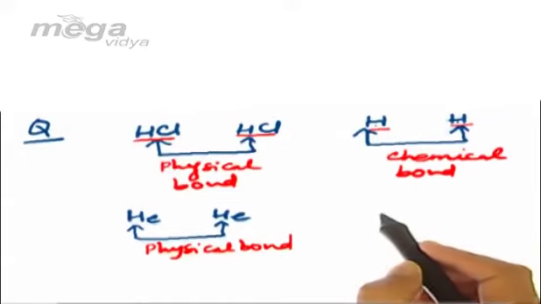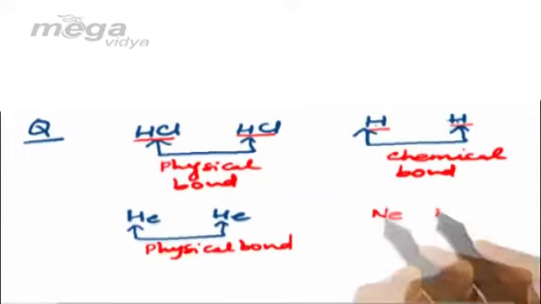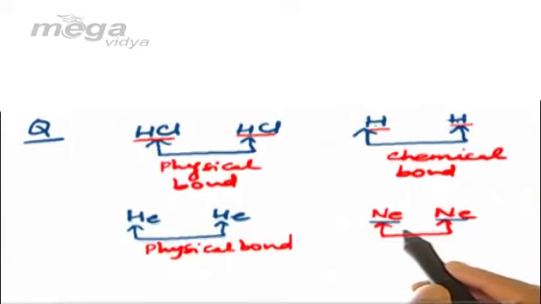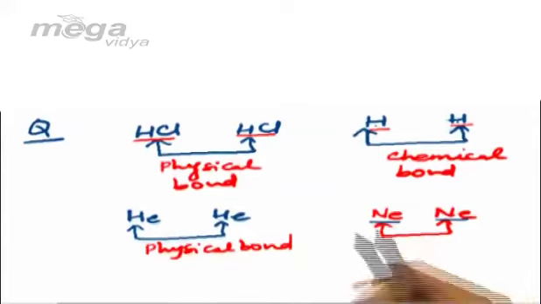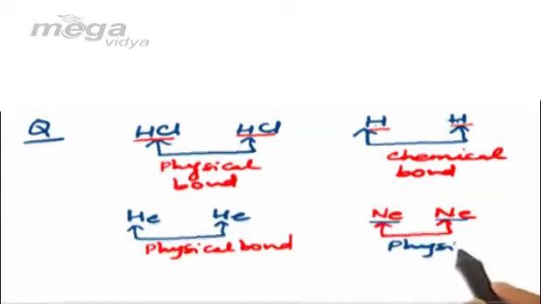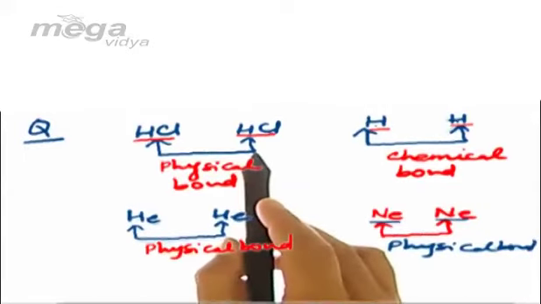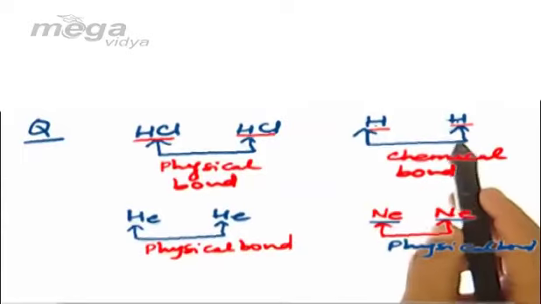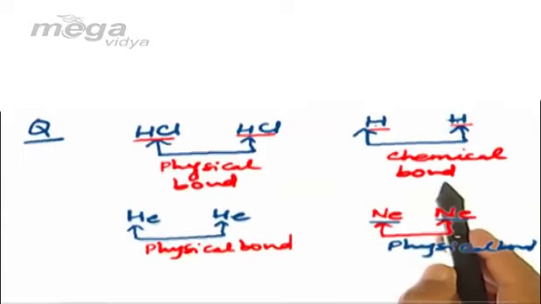Now moving ahead, if we discuss what shall be the nature of bonding between neon and neon atom. Again here both of the neon atoms are in their atomic state, but neon belongs to the inert gas family, that is zero group, where the elements have inert gas configuration. So similar to helium, it will also possess physical bonding. So if the two species are in their molecular state, they will undergo physical bonding. If they are in their atomic state, they will undergo chemical bonding.